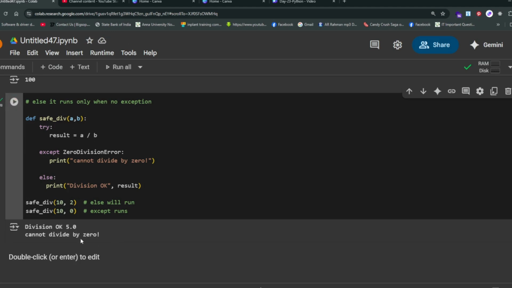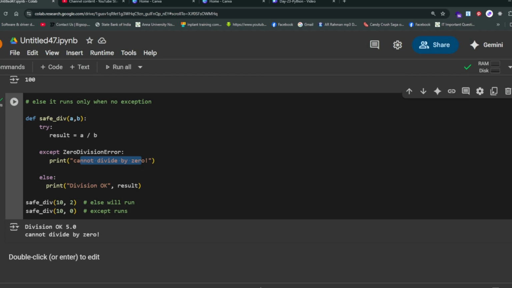Now you see clearly. In the first case, 10 divided by 2 gives result a by b exactly. The division is okay, this message will come, and else will run because it is divisible. Second, 10 comma 0. When 0 comes, a number cannot be divided by 0, so except runs. Cannot divide by 0. Exactly this exception is running.